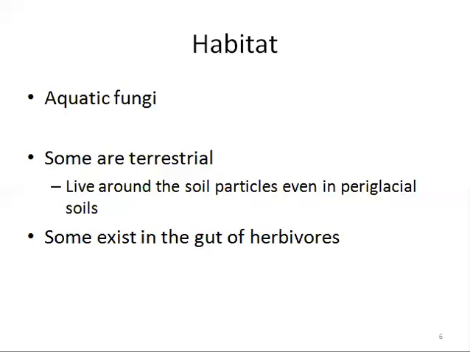Mostly they are aquatic. Some are terrestrial, and the terrestrial species are found where there are minute pores in the soil, and they live attached to the soil particles. They are also found in extreme environmental conditions, that is, very cold and frozen climatic conditions, including the periglacial soils.